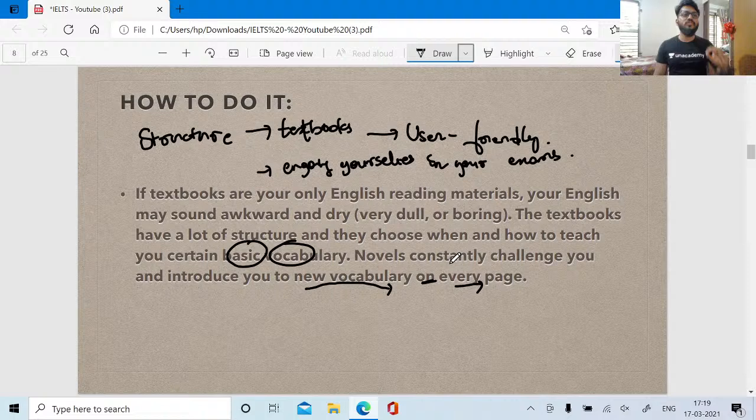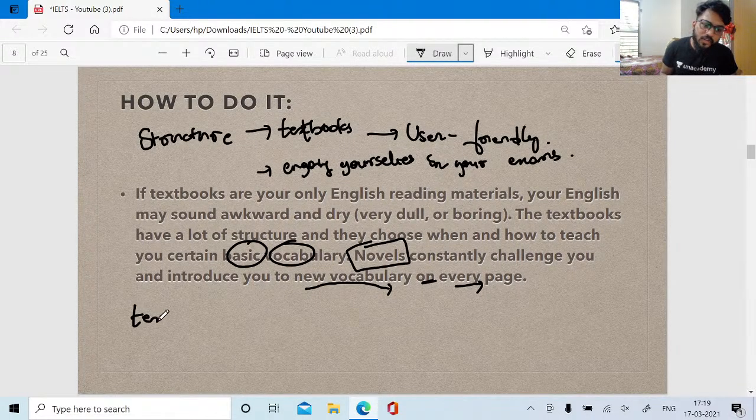The level of vocabulary used is quite superior. That is the reason you guys should choose novels over textbooks, right? And one more point is, textbooks are not at all fun to read.